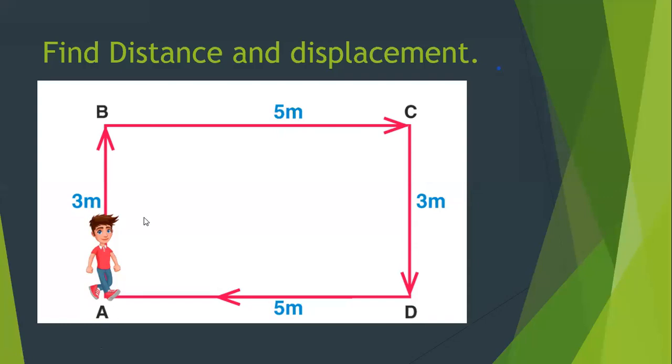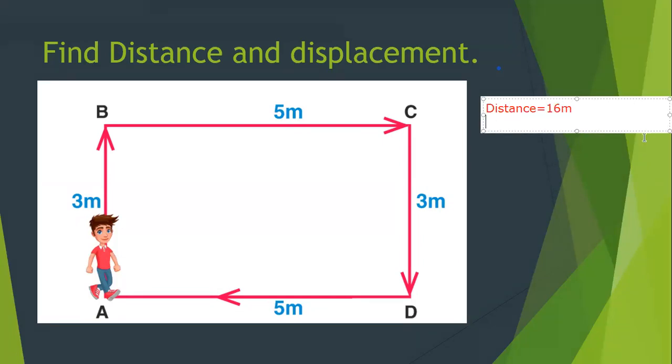Now, how much will the distance be? In this case, the distance is the actual path the object has traveled. So it is 3 plus 5, 8. 8 plus 3, 11. 11 plus 5, 16 meters. So the distance is 16 meters. Now let's talk about displacement. Displacement is the shortest route from initial to final.